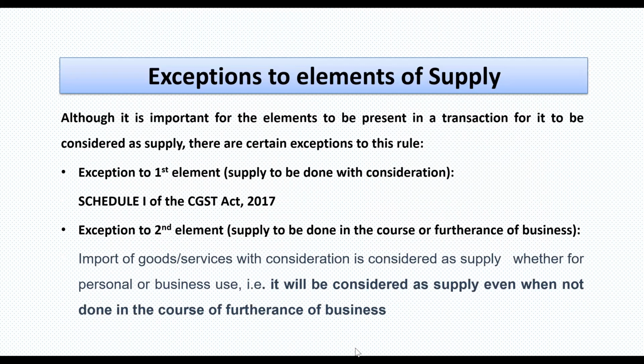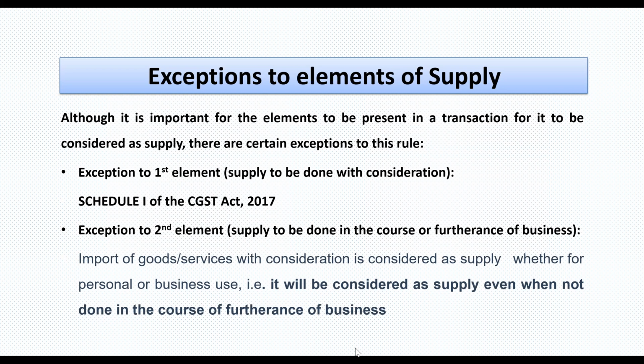Now, exceptions to the elements of supply. We have already understood this term, but still we have to go through the schedule. What are the activities mentioned under Schedule 1? The activities defined under Schedule 1, if done without consideration, even then would constitute a supply.